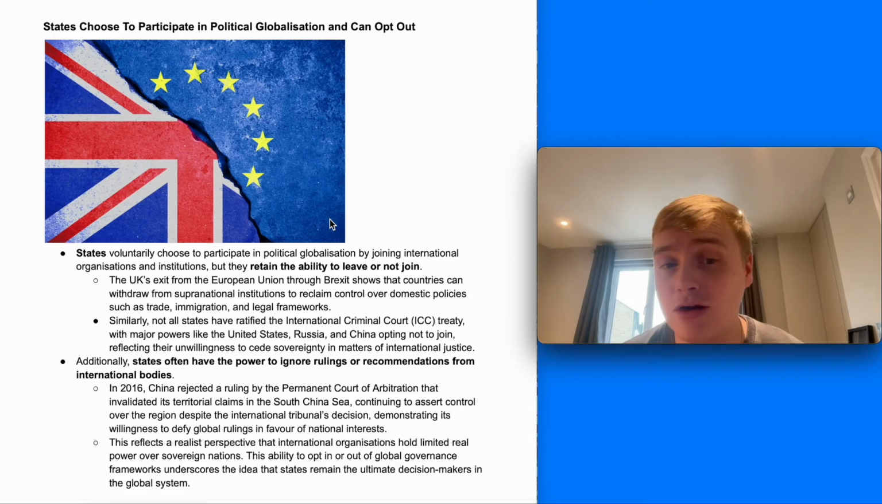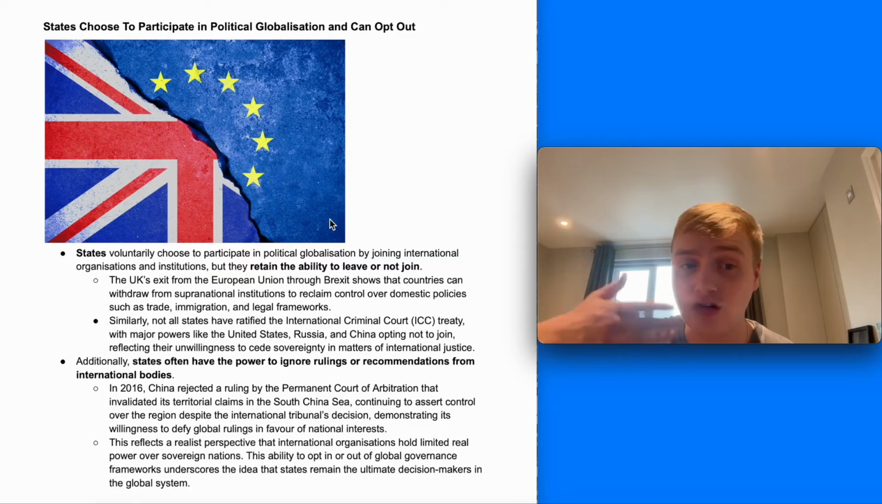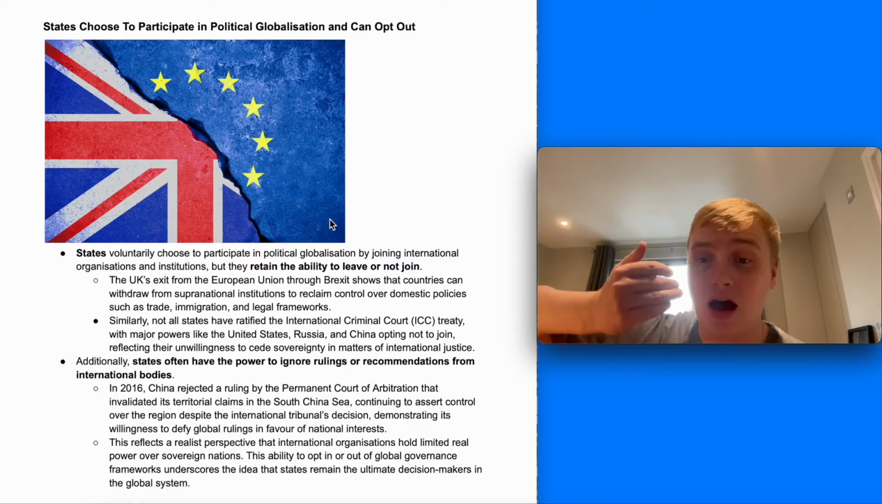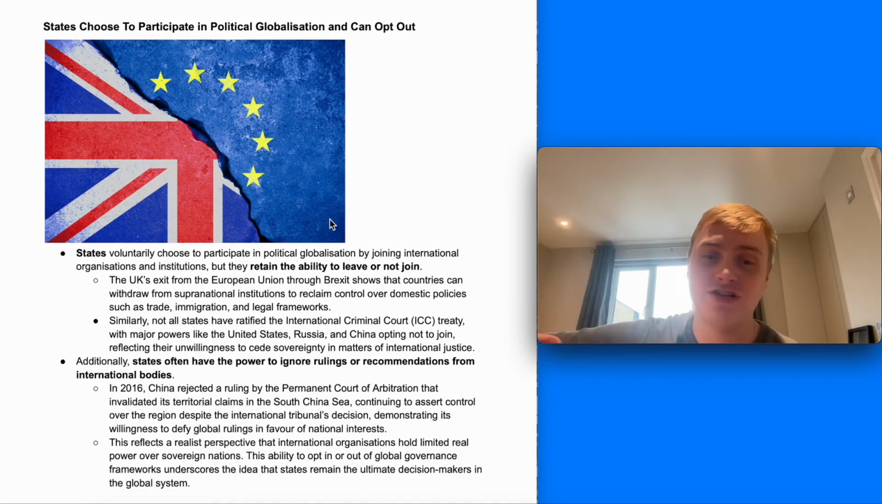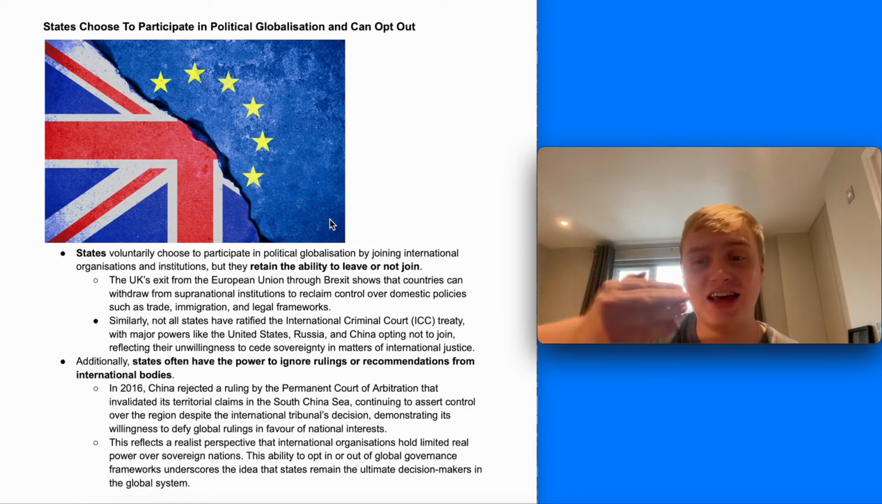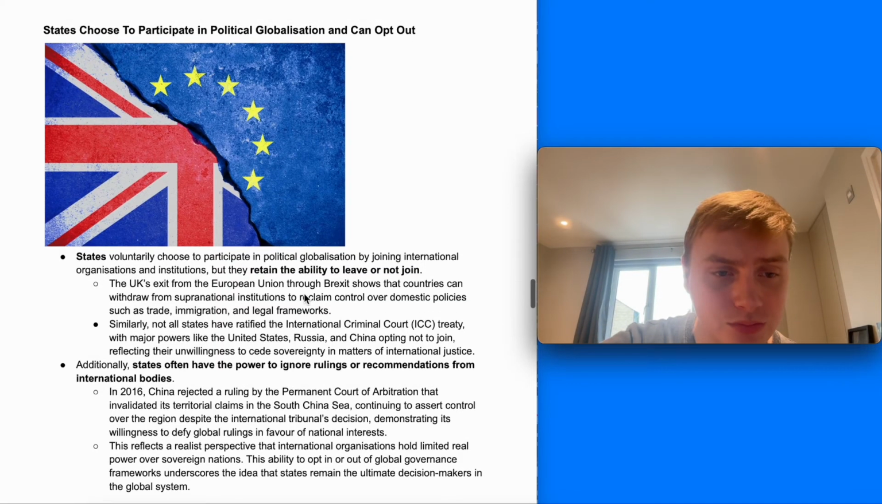Similarly, not all states have ratified the Rome Statute of the International Criminal Court, and some decided not to join, reflecting the fact that they're unwilling to cede that sovereignty in matters of international justice and can protect their own sovereignty.